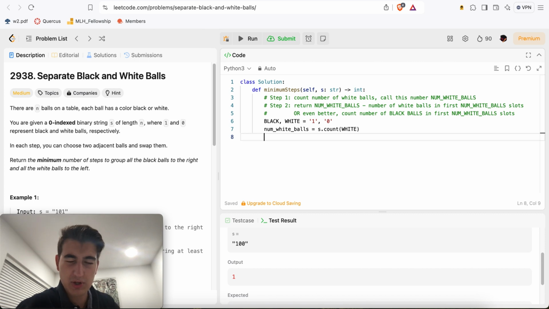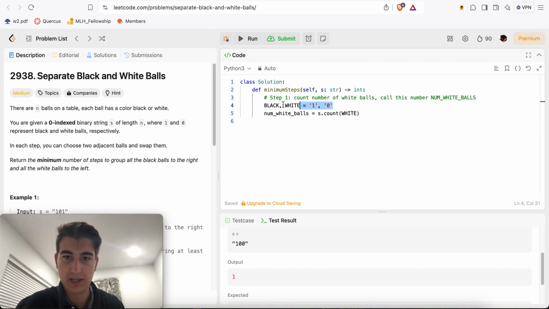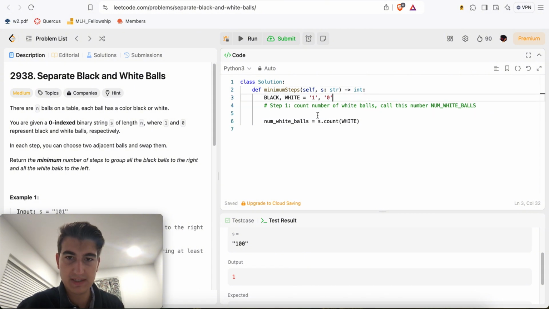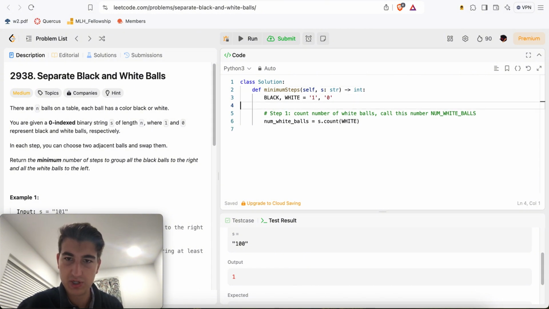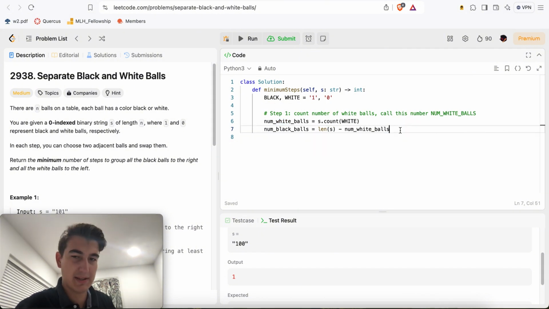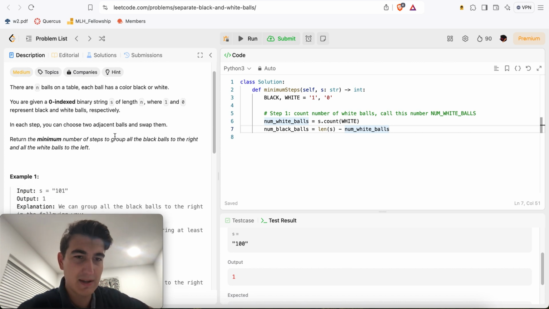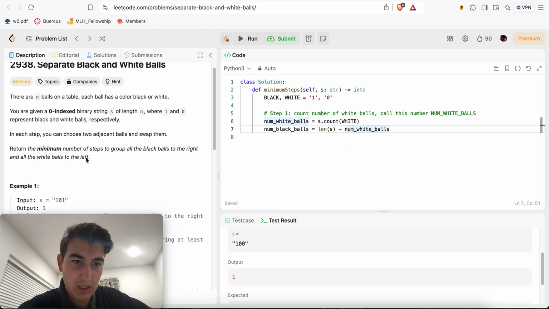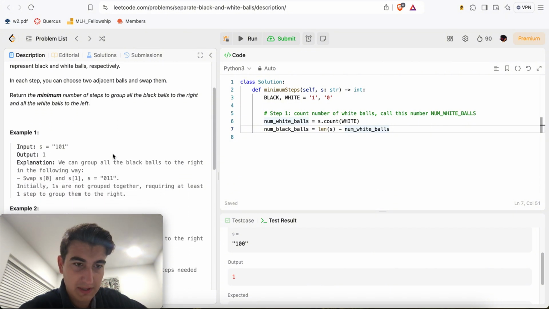Okay, so we can scrap this idea. Let's think about this more carefully. Step 1 is correct. We should count the number of white balls. And then num black balls is equal to length of S minus num white balls. So however many white balls there are, the rest must be black balls. So we can definitely use this at the very beginning. Return the minimum number of steps to group all the black balls to the right and all the white balls to the left.